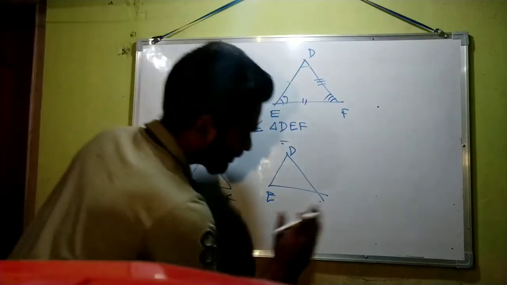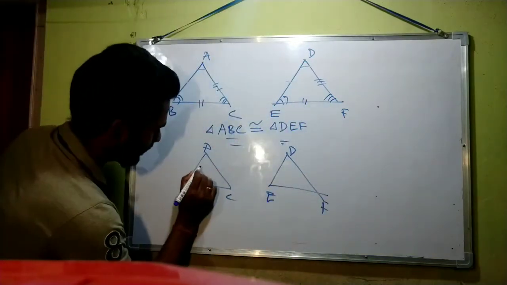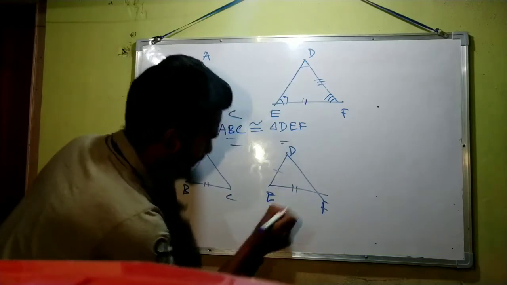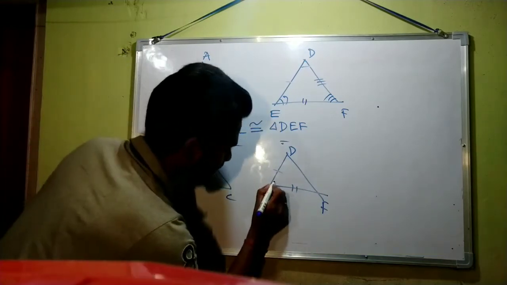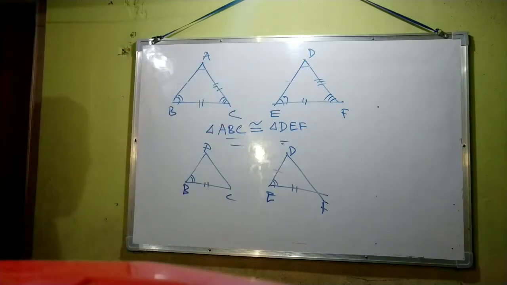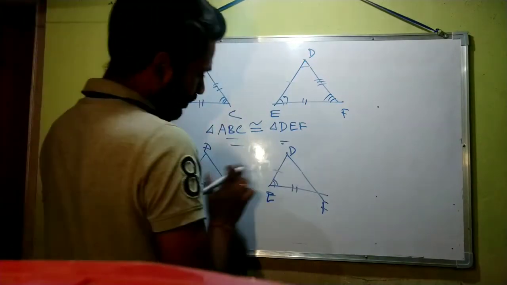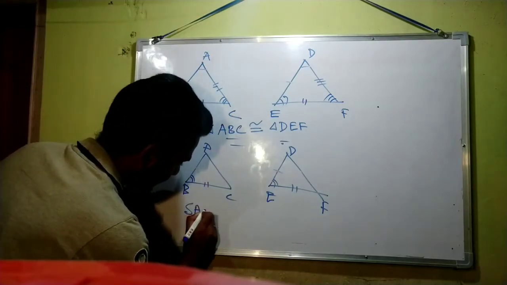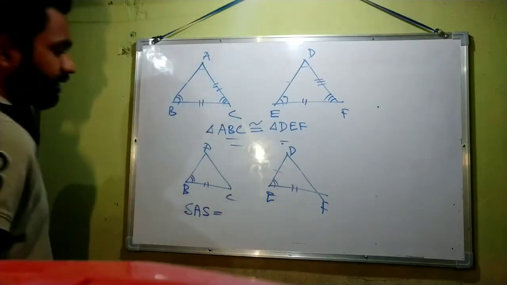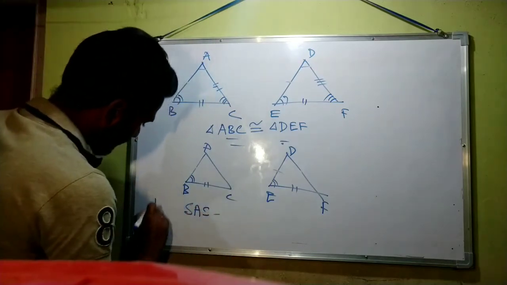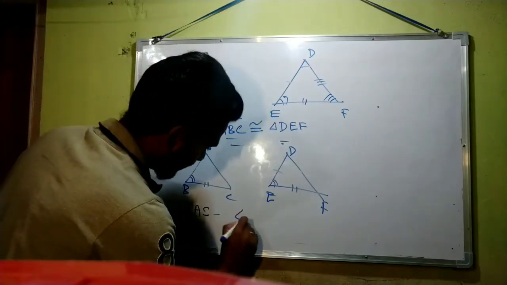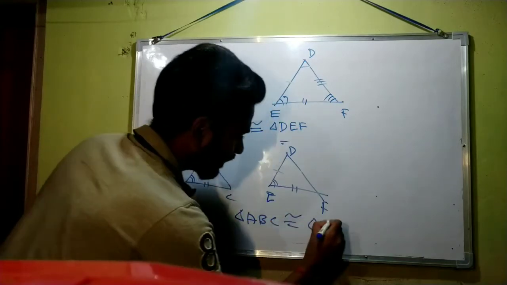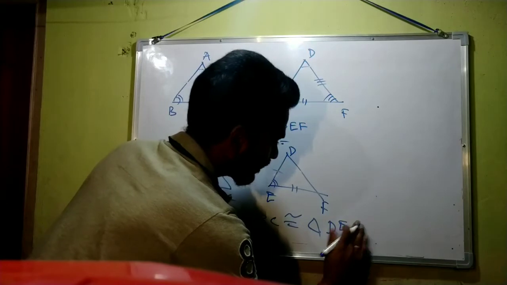Here we are given that this side is equal to this side, this side is equal to this side, and this angle is equal to this angle. Then these two triangles are congruent by SAS criteria. By SAS, triangle ABC is congruent to triangle DEF.